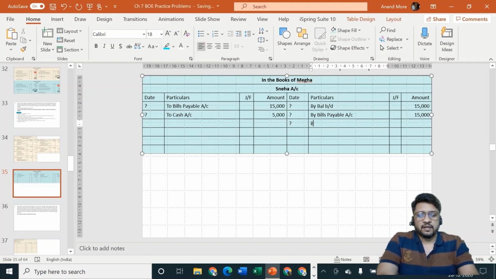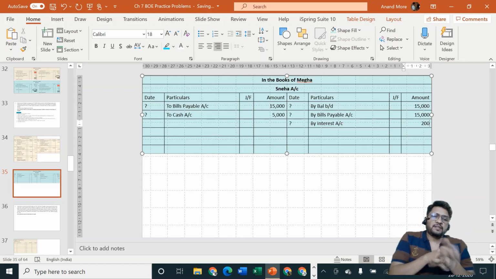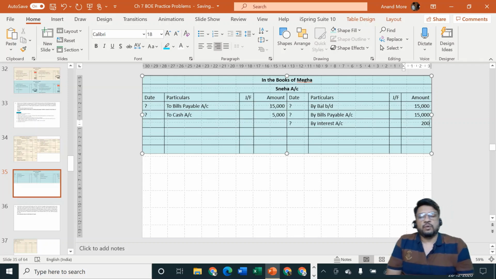Here I'll specify by interest account. So if I would have prepared interest, I would have written in the debit side of interest account to Sneha, and here in the Sneha account credit side by interest 200.